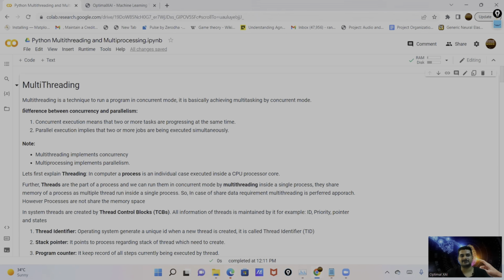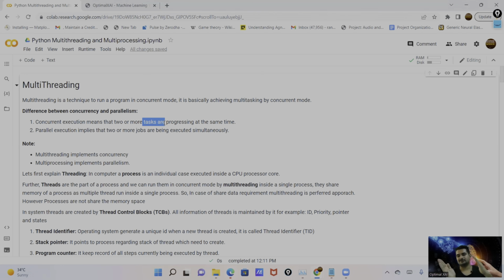So let me first explain the difference between concurrency and parallelism. Concurrent execution means that two or more tasks are processing at the same time, like we run two or three or more tasks at the same time in concurrent mode. And parallel means we execute two or more jobs or tasks in parallel. So suppose this is one task and this is the second task in parallel mode. That is called parallelism, parallel execution.